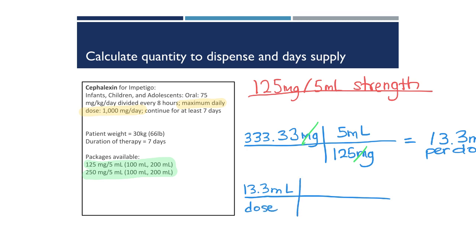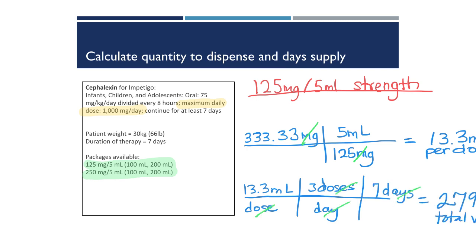We'll calculate the total volume we have to dispense at this strength. 13.3 milliliters per dose times 3 doses a day times 7 days of therapy. We have to dispense 279.3 milliliters to get the total volume for this course of therapy.